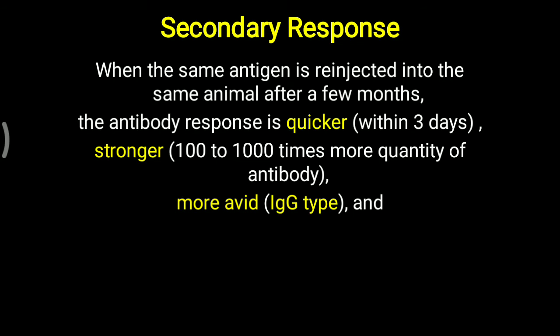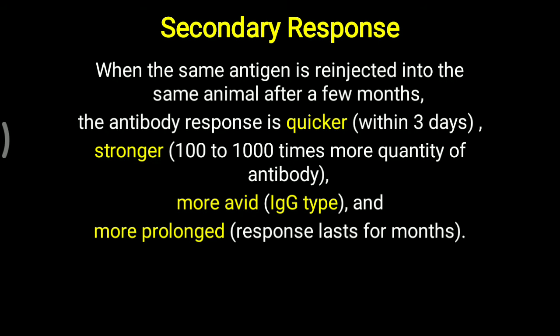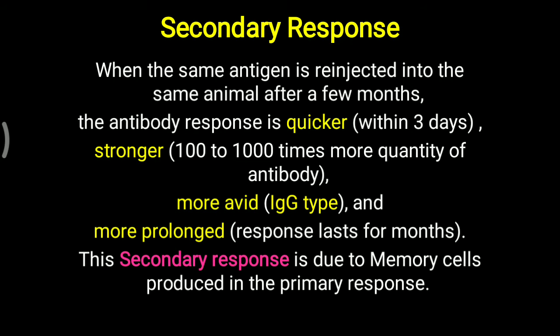While in the primary immune response it is IgM, a macromolecule that can fight against the antigen properly, the second time a specific antibody or immunoglobulin is generated. It is also more prolonged, meaning the response lasts for months. The first immune response remains in the memory cell, and that helps the prolonged response that lasts for months. So this secondary response is due to the memory cells produced in the primary response. The secondary response basically depends on the primary response.